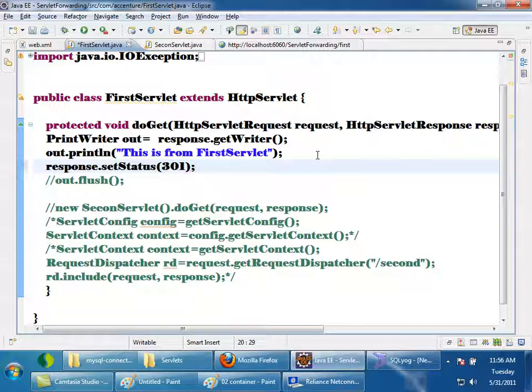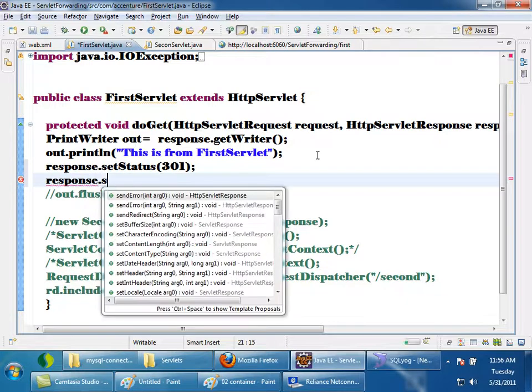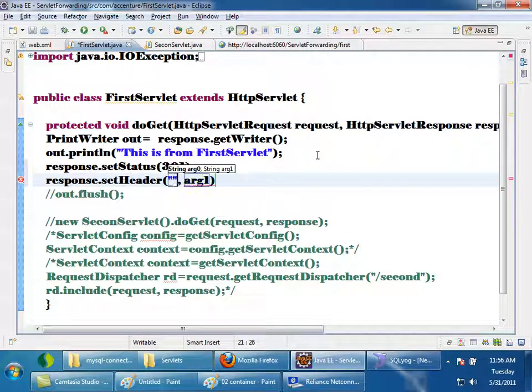I am manually setting the status. By default it will be success, and 404 if the file is not found. Now I am manually setting the status 301. Once the browser receives the status code of 301, the browser understands, oh, I need to make a request to some other location. So then the browser will look for another response header. So I am setting that also. Response dot set header. Header name is location, and I'll give second.